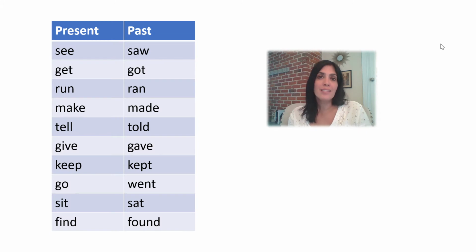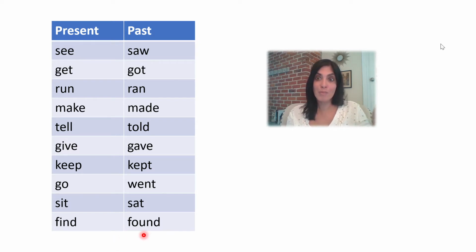In our last lesson, we learned about irregular past tense verbs. These were some examples of the verbs we learned about. Let's read them together. Saw, got, ran, made, told, gave, kept, went, sat, found. Remember, all of these verbs happened in the past.